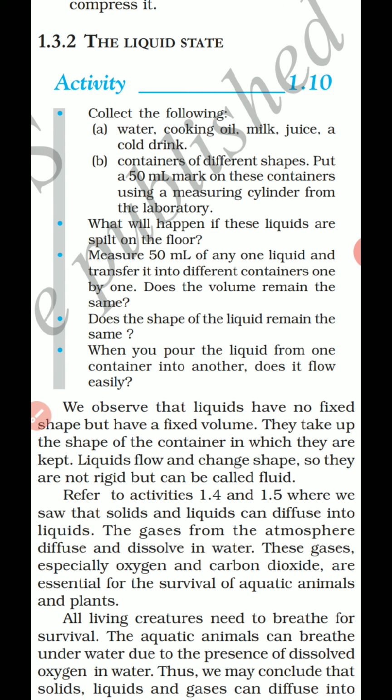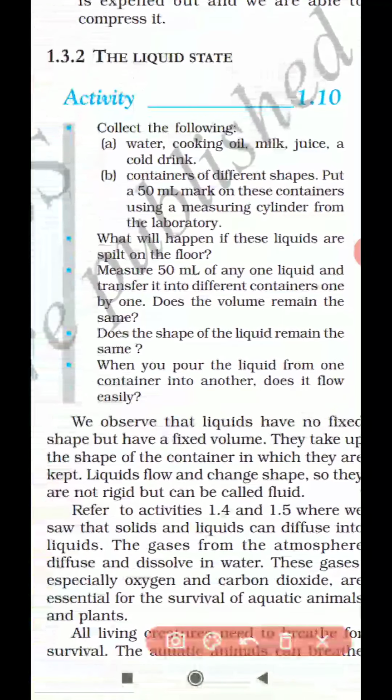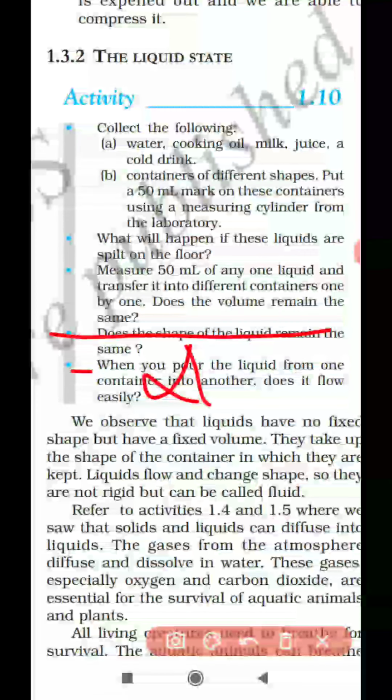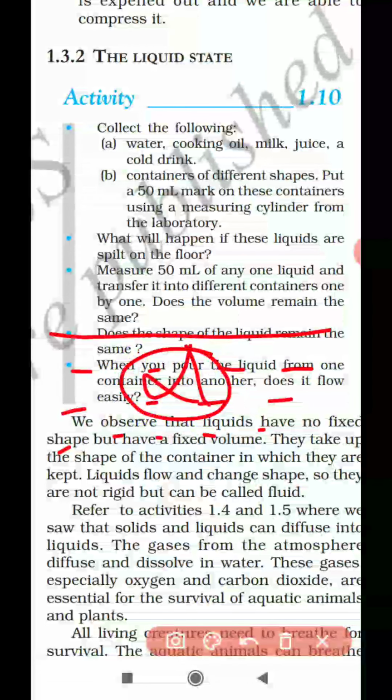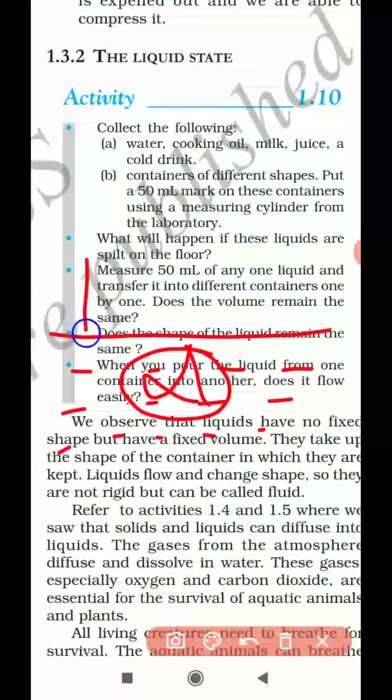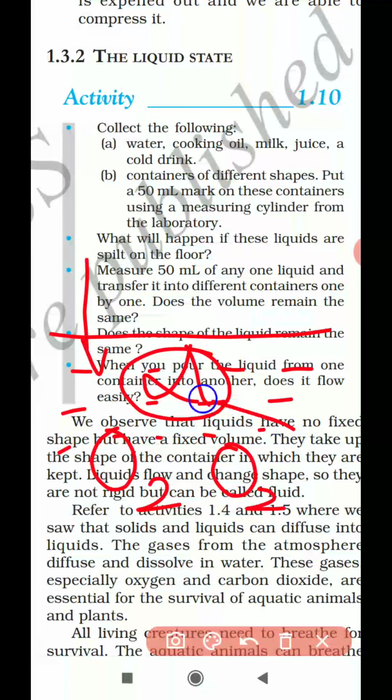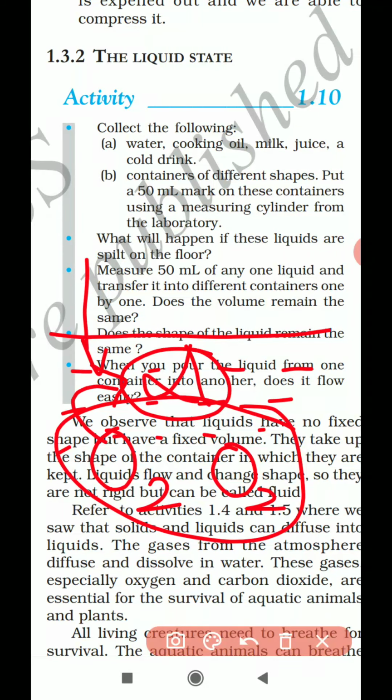All the aquatic animals, means the animals which are living in the water, also require oxygen. How do animals like fishes living in the water get the oxygen? The oxygen will be dissolved in the water. The dissolved oxygen in the water is taken up by the fish to breathe.